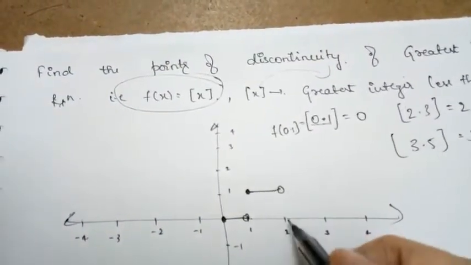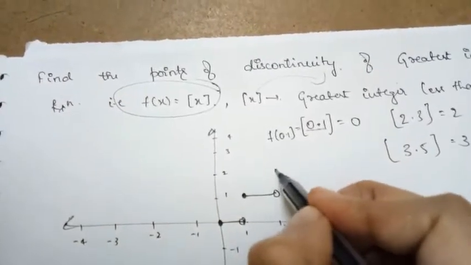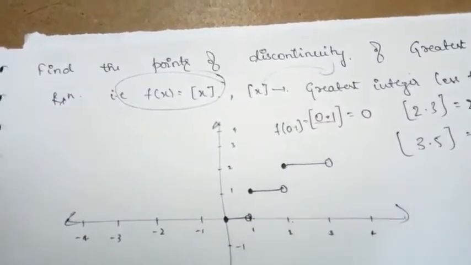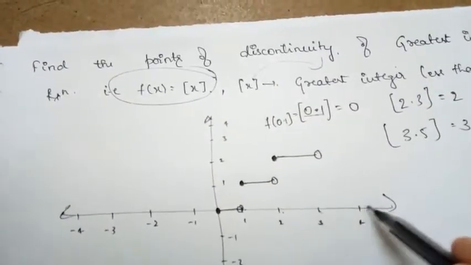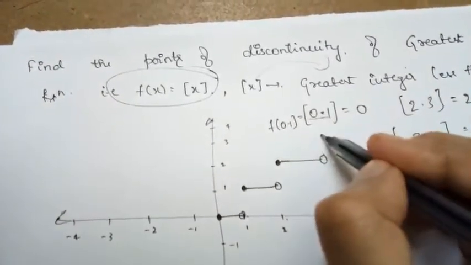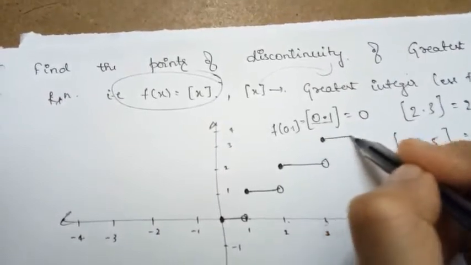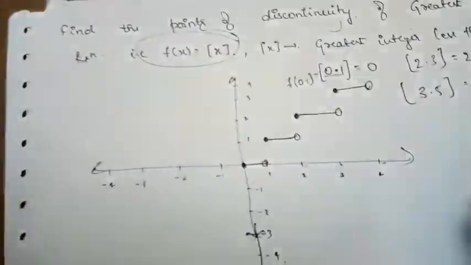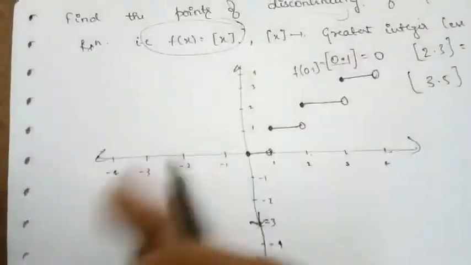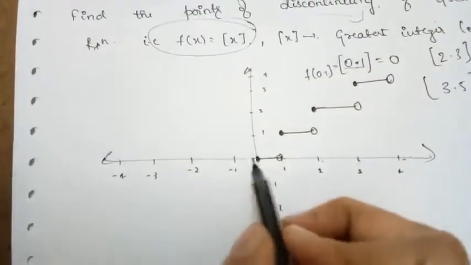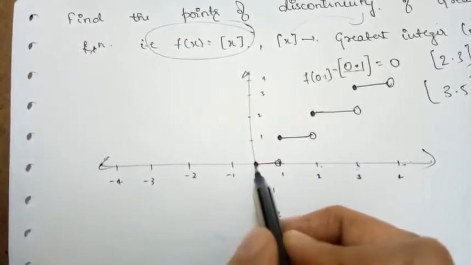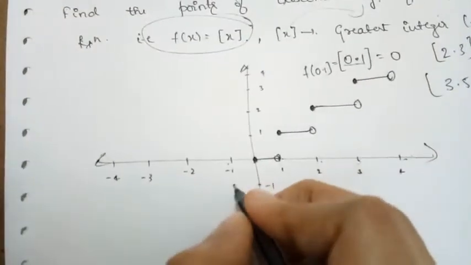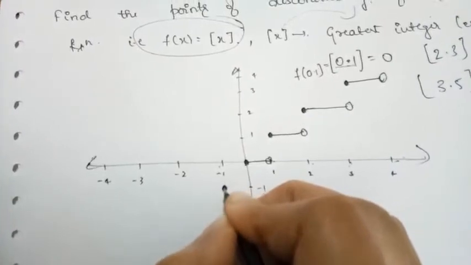If I choose any value from 2 to 3, the function value will be equal to 2, up to the point 2.9999. If I choose any value from 3 to 4, the function value will be equal to 3 itself, up to 3.999. So this is towards the positive numbers. If I come towards the negative numbers, if I choose any value from 0 to minus 1, the function value will be equal to minus 1 itself.